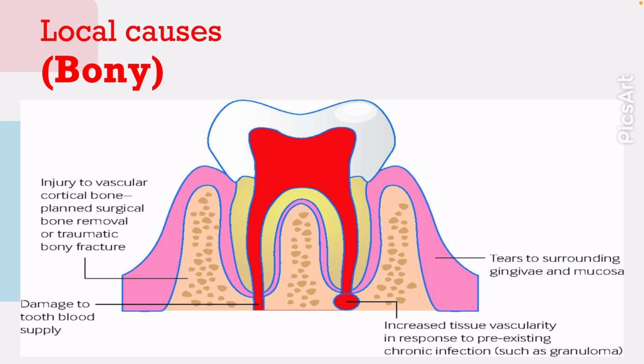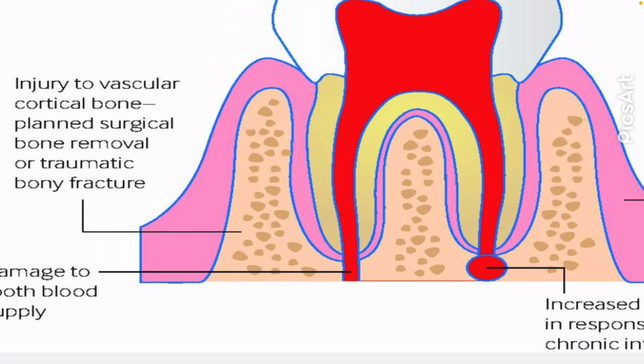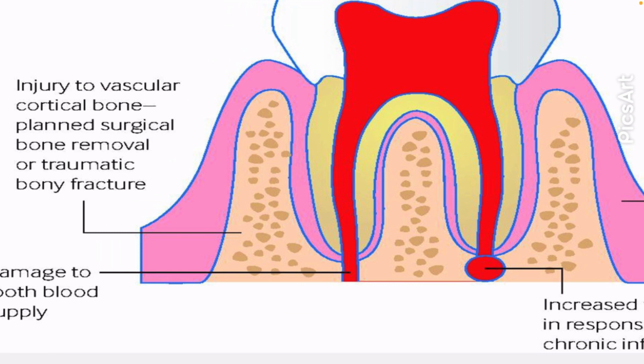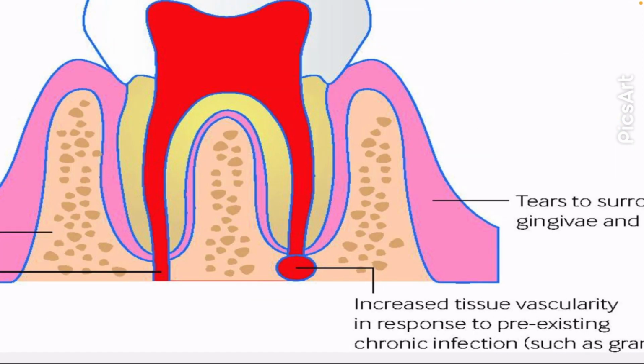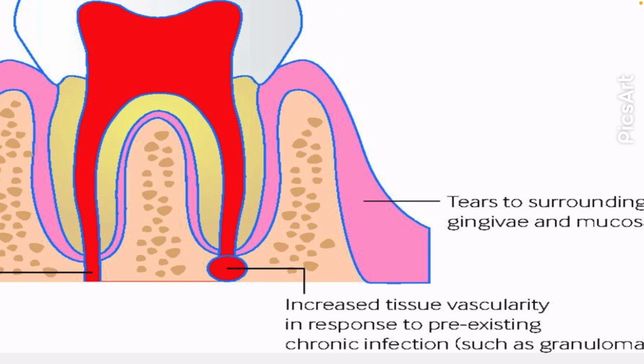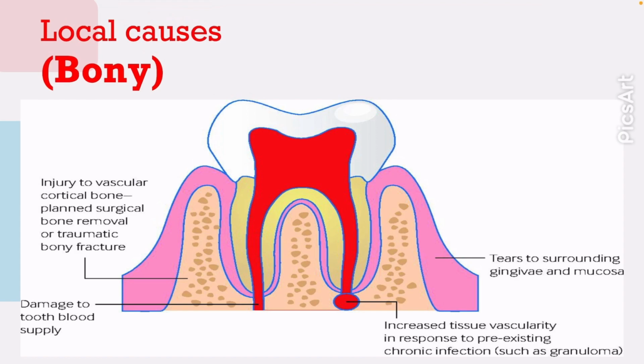Like in this photo, we have injury in cortical bone, surgical bone removal or traumatic bone fracture, and we have granuloma. These are the bony local causes.